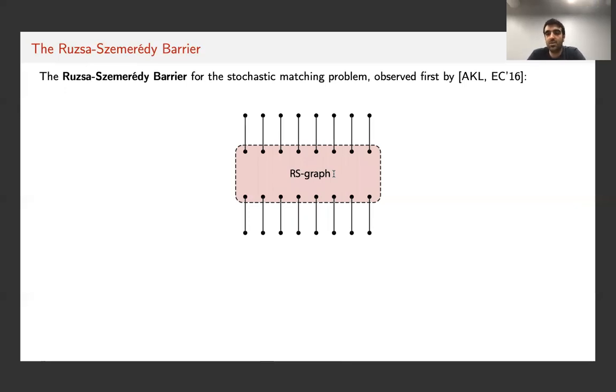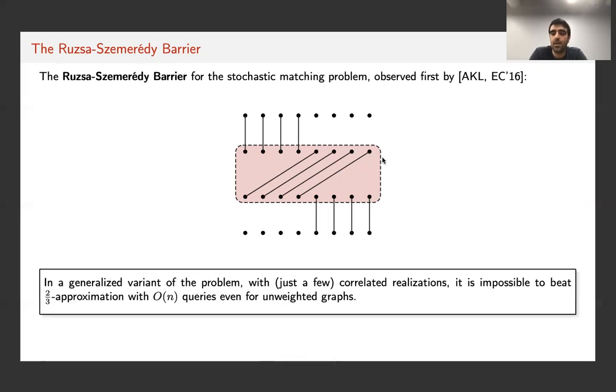And each one of these matchings is also of linear size, really large matchings. And now, if we put this gadget and add some outer edges, and if we generalize the model slightly and allow these outer edges to be realized with some correlation, then it turns out that it actually is impossible to go beyond 2/3 approximation.